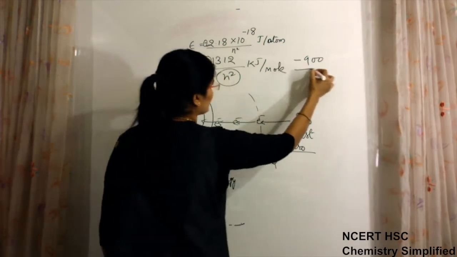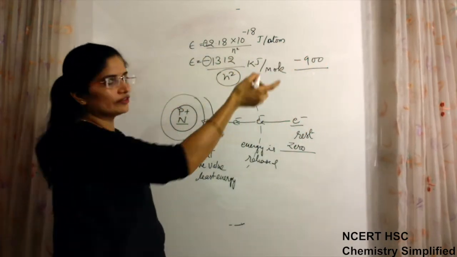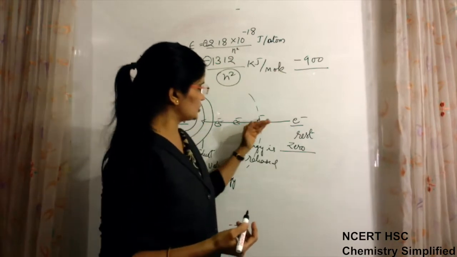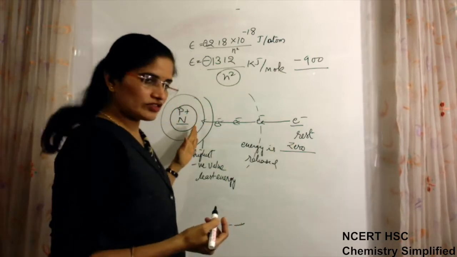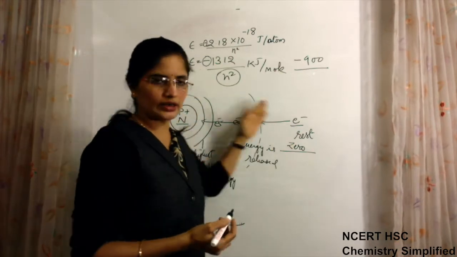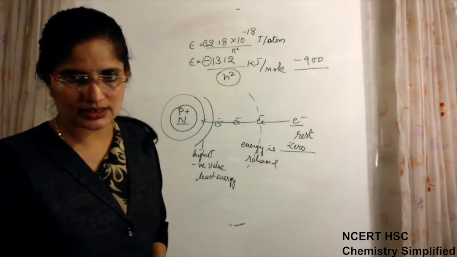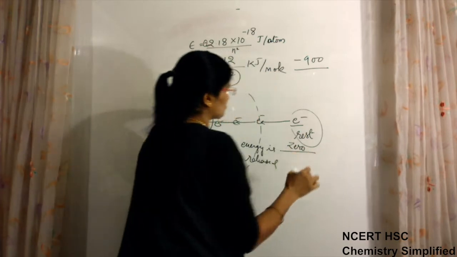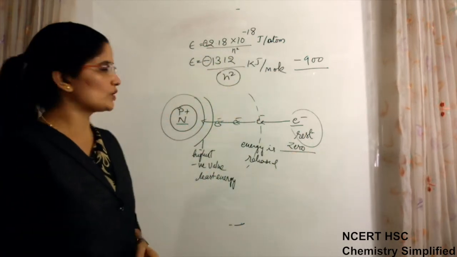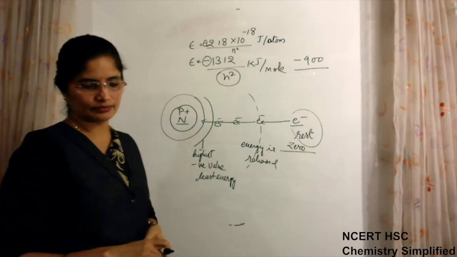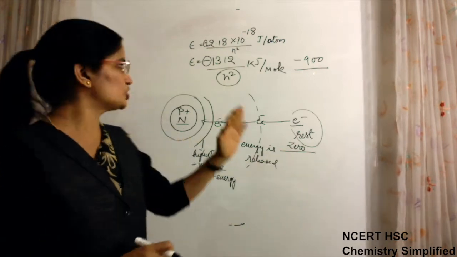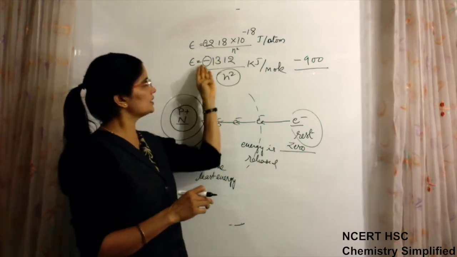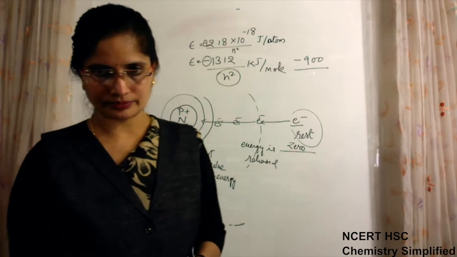Minus 900 is more than minus 1312. So gradually the energy increases as we move from n equal to 1 to more distant orbits. And finally the energy becomes zero when the electron is out of the influence of the particular atom. That is why the energies of electrons are always given as negative.